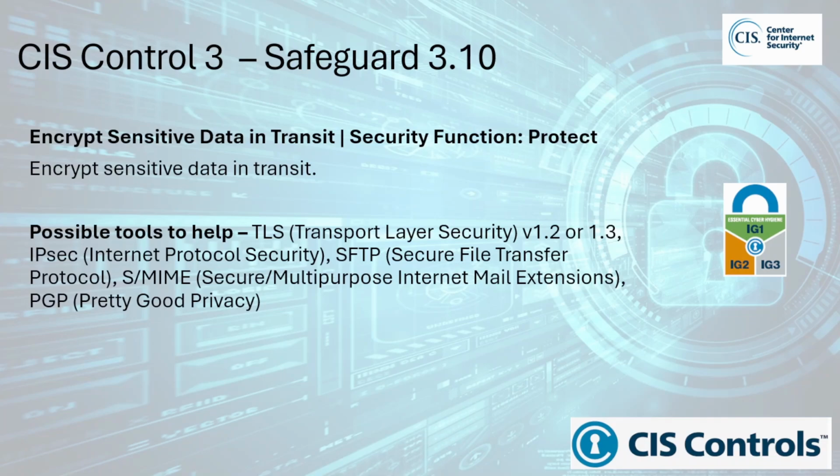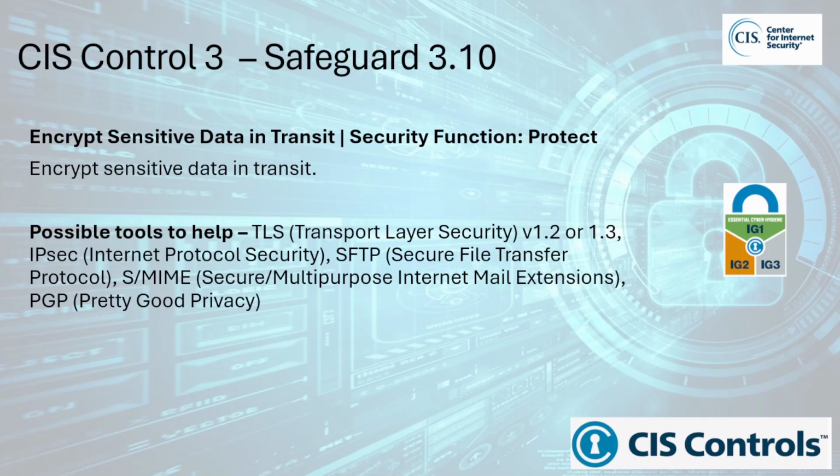Sensitive data in transit might include personally identifiable information or PII, financial data, health records, login credentials, confidential business information. Encryption transforms the data into an unreadable format using cryptographic algorithms. Only authorized parties with the correct decryption key can convert it back to its original readable form.